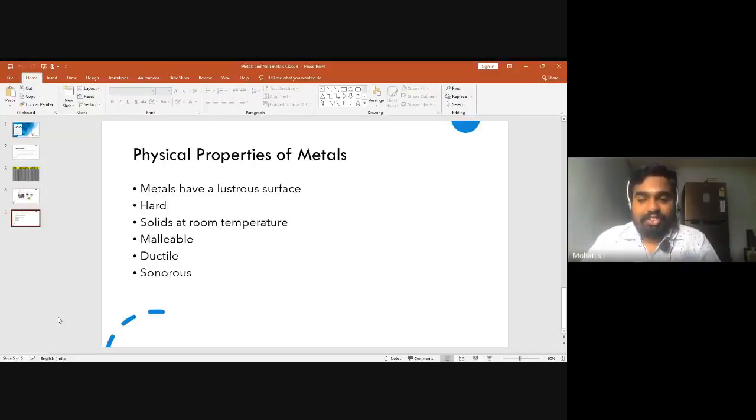Are we clear with the physical properties of metals and the comparison of metals and non-metals in terms of physical properties? Hope you are clear. If you have any questions, you can always post your questions in the group before the period ends.